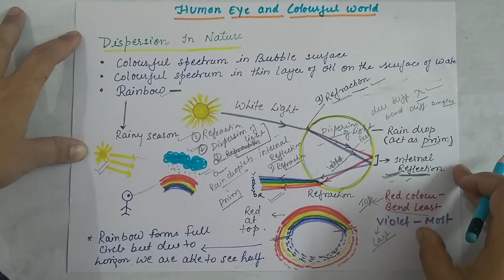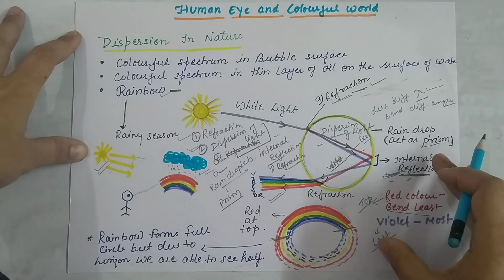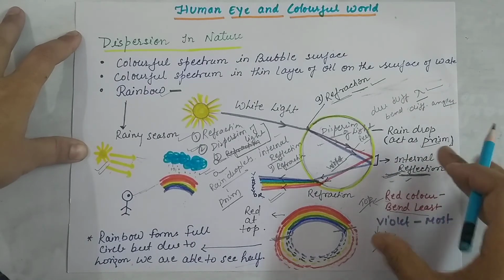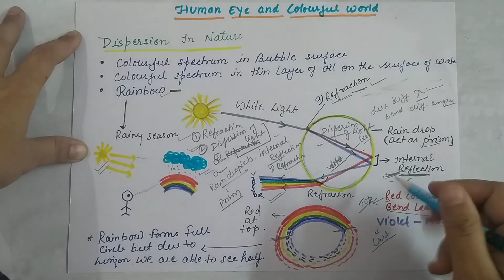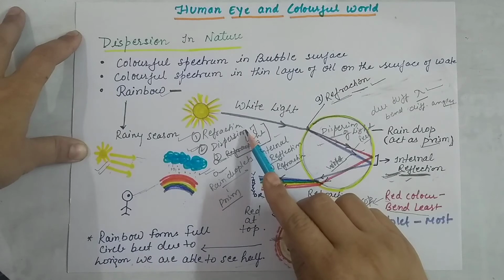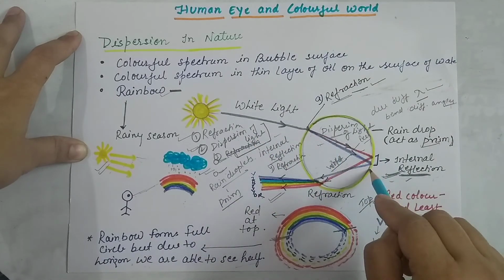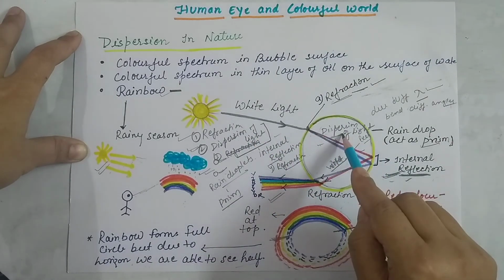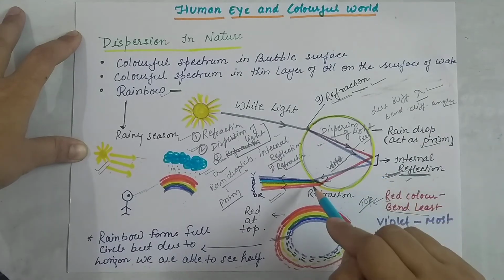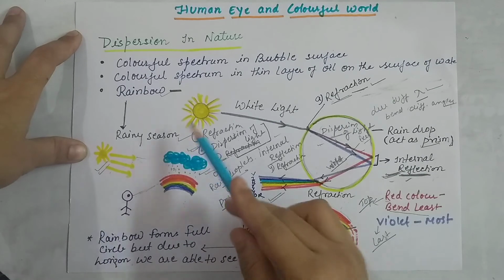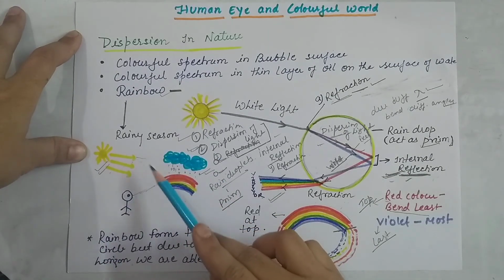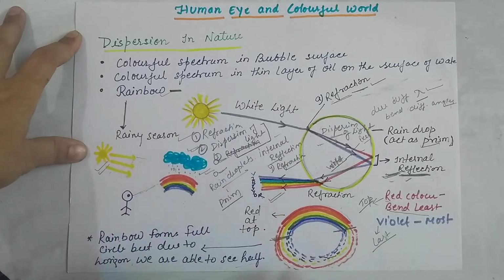So this is all about how the rainbow forms and what the processes are. By four processes the rainbow formation takes place: refraction, then splitting of light, dispersion, internal reflection and refraction. And we also discussed the conditions required for the rainbow formation.